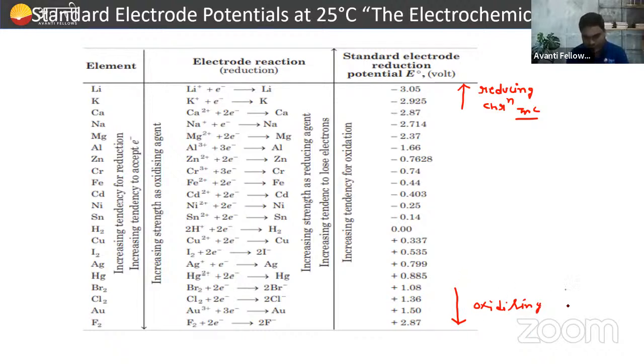Similarly, on moving downward, we can observe that the reduction potential value is more and more positive. So on moving downward, reduction potential values increase. ऊपर जाओगे बेटा तो क्या बढ़ेगा? ऑक्सीडेशन बढ़ेगा. ठीक है, ये चार चीजें याद रखो.